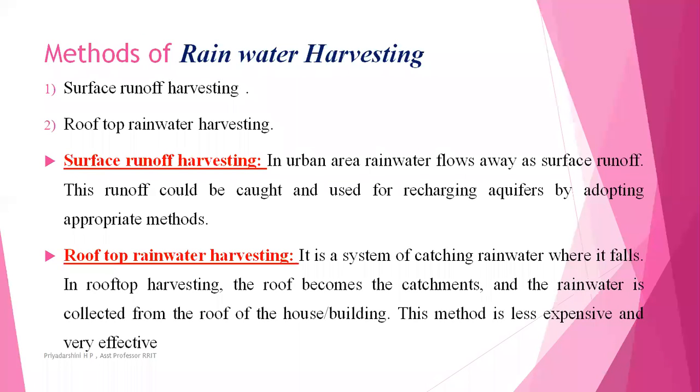The next topic is rooftop water harvesting. It is the system of catching the rainwater where it falls. As its name indicates, whatever rainwater comes, we will collect everything on the rooftop. So that is considered rooftop rainwater harvesting. The roof becomes the catchment. Usually the catchment is nothing but the storage capacity, or you can consider it the collecting chamber. The rainwater is collected from the roof of any house or building. So you cannot store the water in every house; that is based on the building sizes, the house sizes.